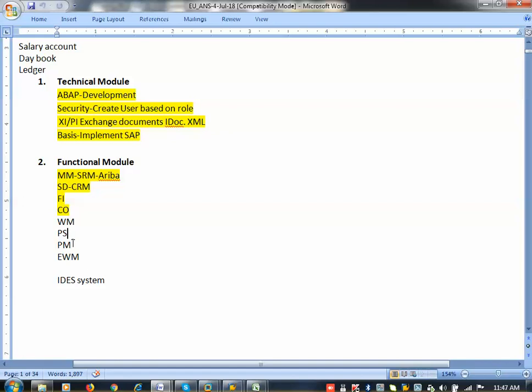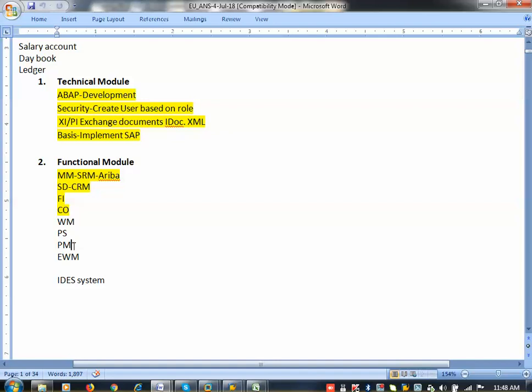Now here PM. PM means plant maintenance. I gave an example: we have a washing machine, a fridge, a grinder. These come for repair and we are doing some services. That comes under plant maintenance. Building painting, door repair, window repair. If somebody broke a glass, that replacement comes under the plant maintenance module.